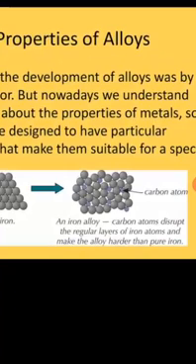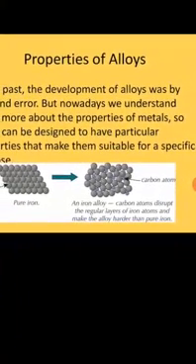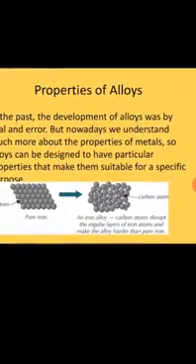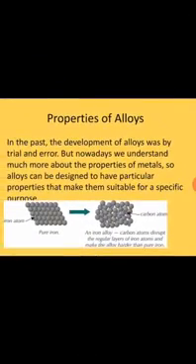Now the carbon atoms are incorporated into the iron, and they make a stronger bond. Pure iron is actually soft, but if we add a little amount of carbon to it, it becomes stronger and harder. So now we can use it in making buildings and other stuff.